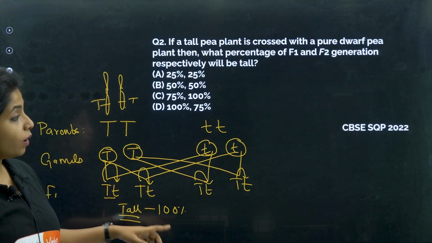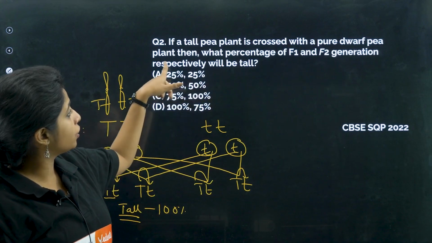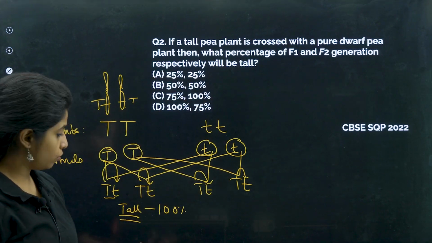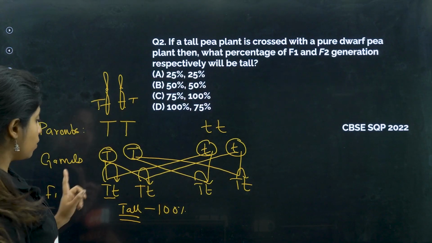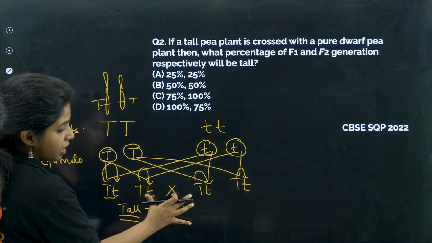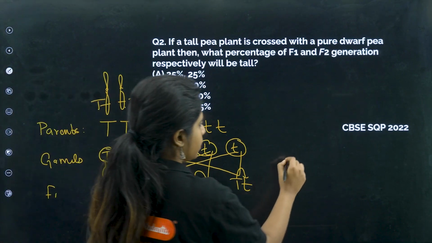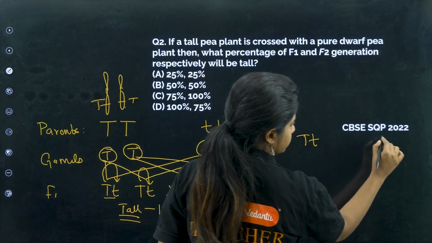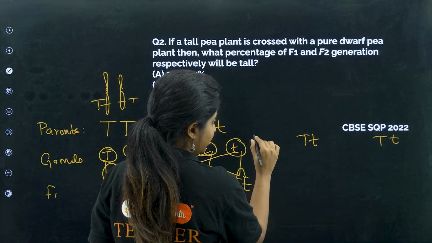We want to find what is the percentage of F1 and F2 generation respectively who will be tall. So all of them are tall in the F1 generation. Now for the F2 generation, what do we have to do? We have to cross either of the progenies. Let's do that then. Now the parents are like this. These are the parents.